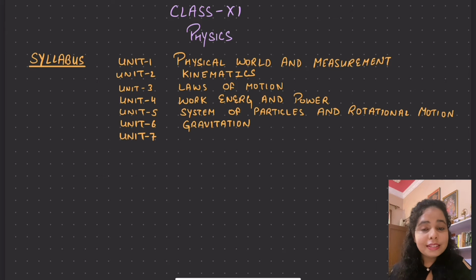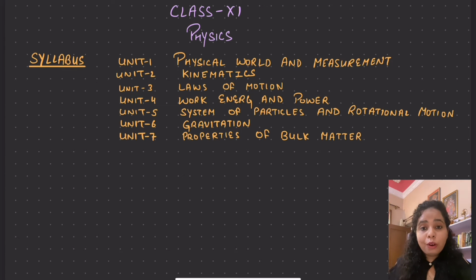Then we have the seventh unit, which is the lengthiest unit in class 11th. It is called Properties of Bulk Matter. We will study the matter around us, that is solid, liquid and gases. But when this matter is presented in a bulk manner, we have a lot of solid, a lot of liquid and a lot of gases available. So we will study the properties possessed by the matter when matter is present in a bulk form.